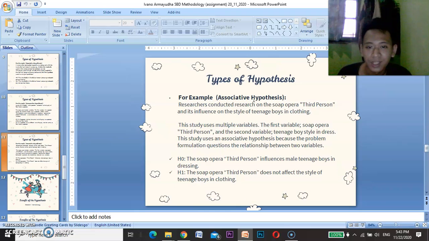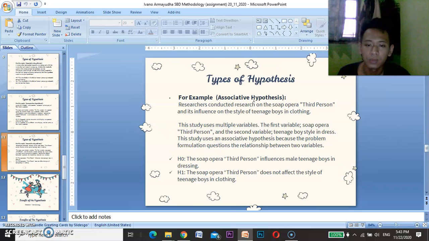And the last is associative, with research about the influence of the third person in a soap opera on the clothing style of teenage boys. This study uses multiple variables: the first is the third person in the soap opera, and the second is teenage boys' clothing style. It uses an associative hypothesis because the problem formulation questions the relationship between two variables.